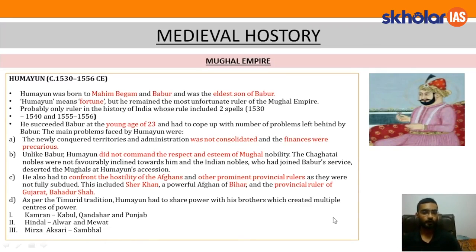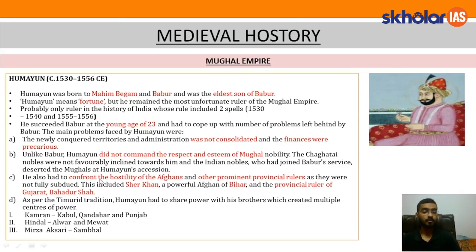Let's go through a few important points. Now, what were the problems faced by Humayun when he came to the throne? His territory and administration were not consolidated, and his finances were precarious because the Mughals were constantly at war with the provincial rulers. Unlike Babur, Humayun did not command the respect and esteem of the nobles. Especially the Chagatai nobles were not favorably inclined towards him, and apart from them, Indian nobles who joined Babur's service deserted the Mughals when Humayun came to the throne. He also had to confront the hostility of the Afghans and the other provincial rulers, as they were not fully subdued by his ancestors.